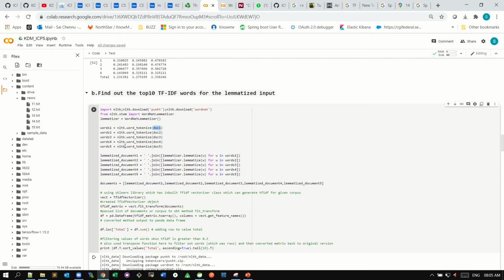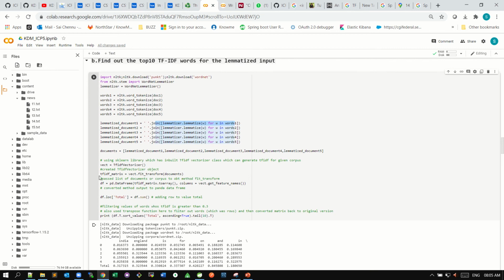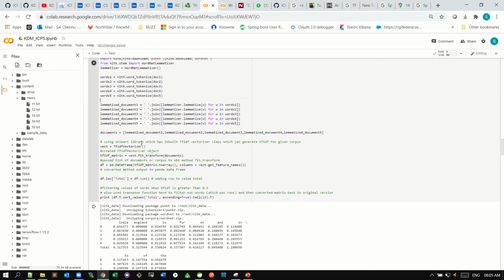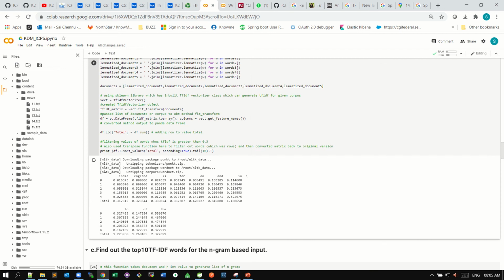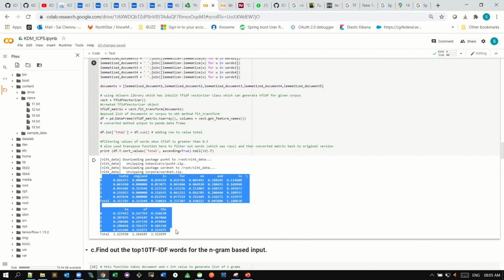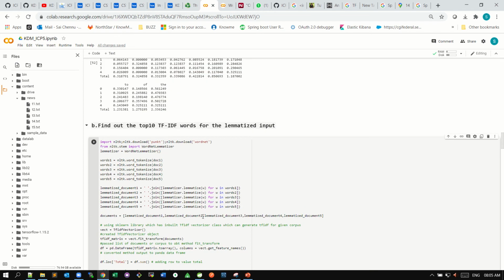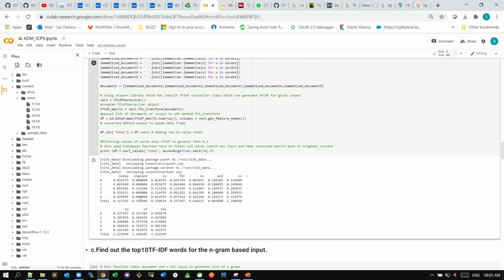Then I convert it into a lemmatized document, which contains the lemmatized input. When we pass this lemmatized input, we get some output, and this is how the output looks.